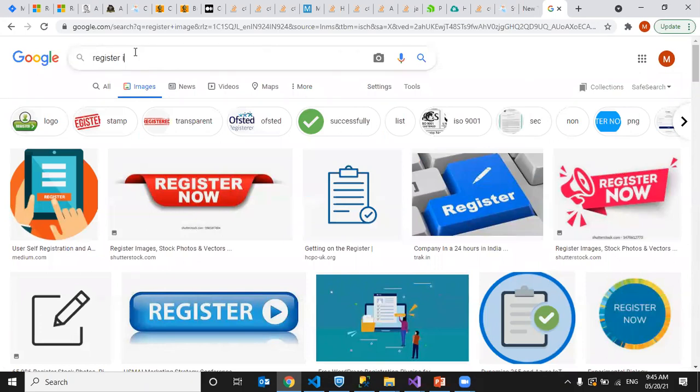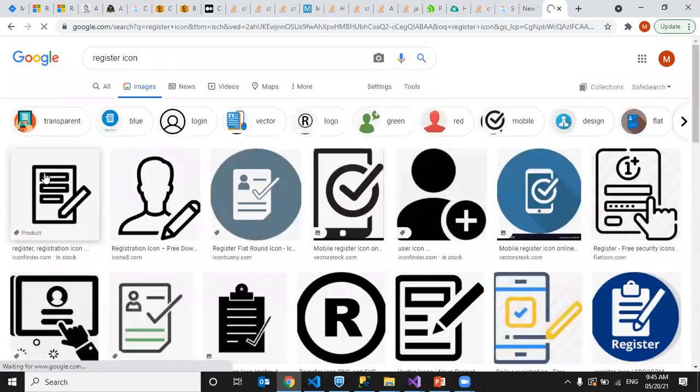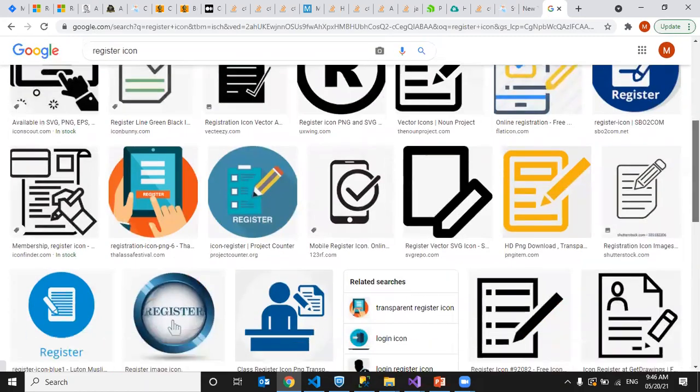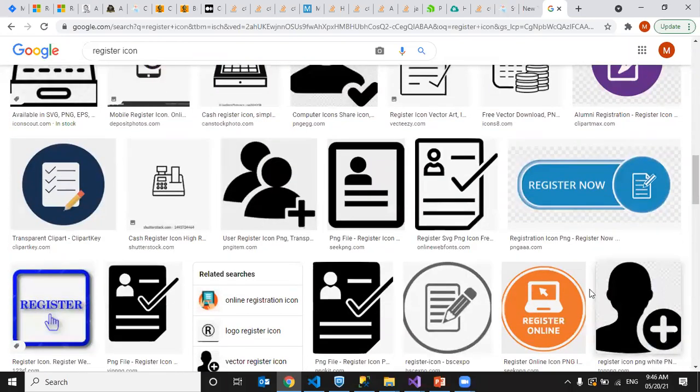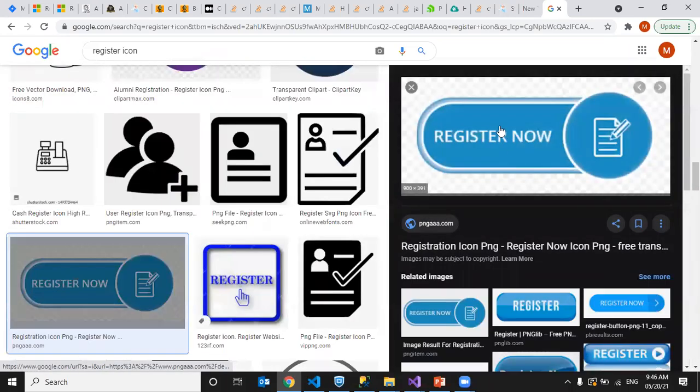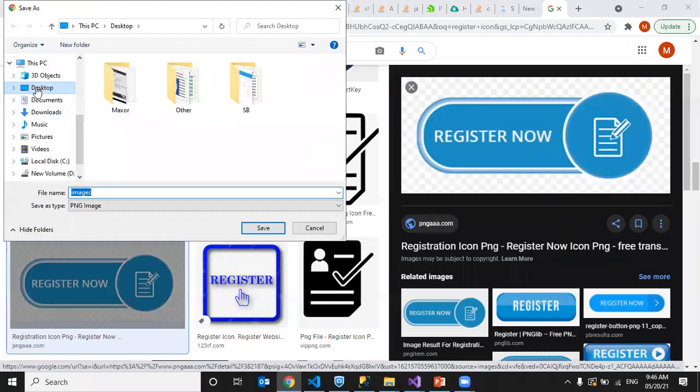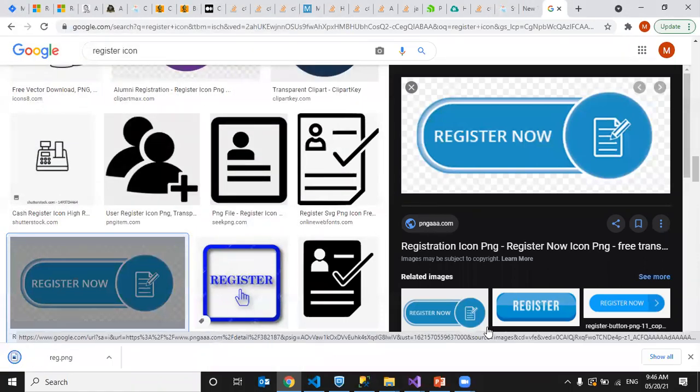Registration PNG icon. Let me take one better. Yeah, I'll take this. Saving the image on my desktop.